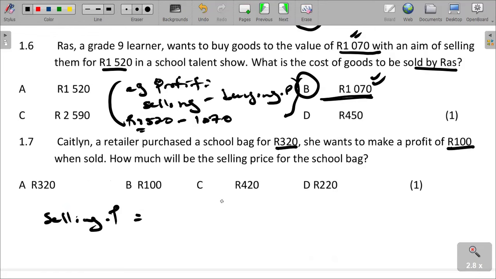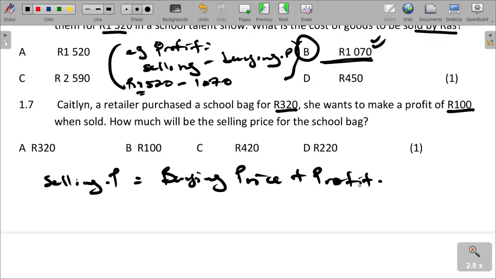is equal to the buying price plus the expected profit, the profit that she is going to make, so that we can get the what? The buying price. So in this case, our buying price is 320. That is 320 rand plus the profit that she is intending to make.